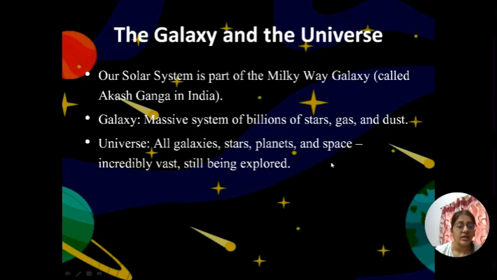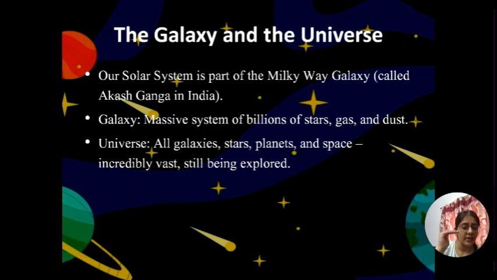Okay. Then we learn about our galaxy and the universe. You can see it this way. You live in your house. There are many houses in your society. There are many societies in your city. And there are many cities in your country. Look, you are here. You are a person on Earth. Earth is a planet in the Sun's family, the solar system. The solar system is a part of the Milky Way galaxy. A galaxy is the part of a universe. The universe is so big that scientists still haven't explored even half of it.